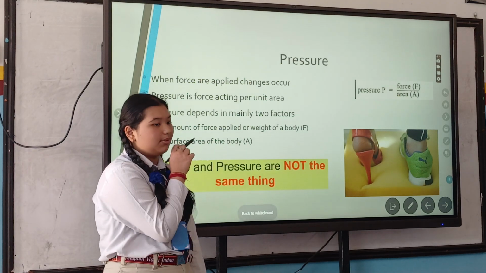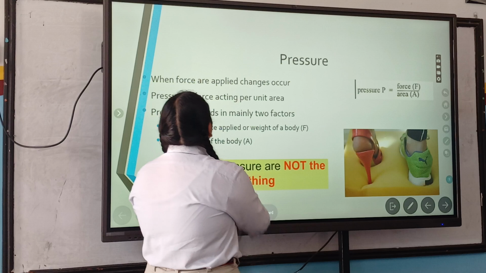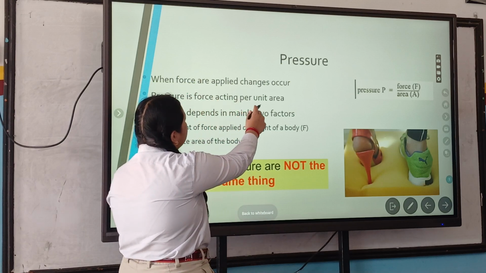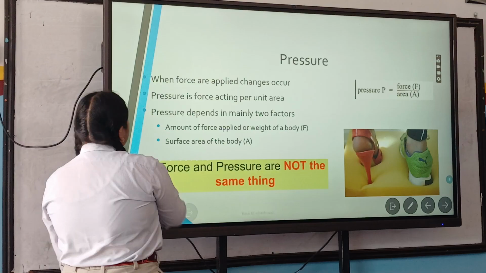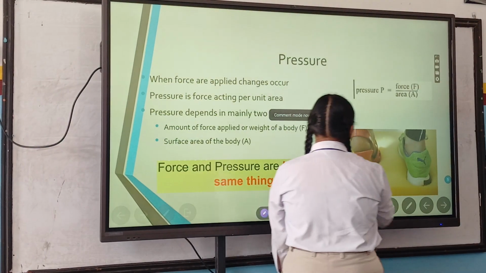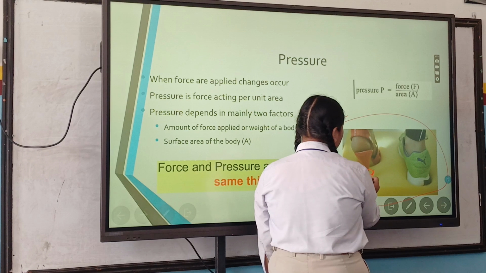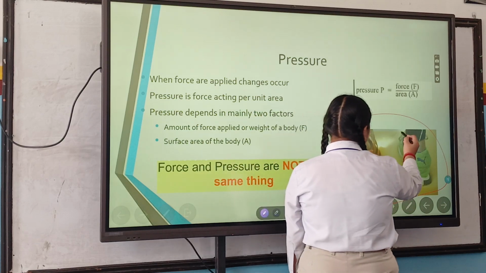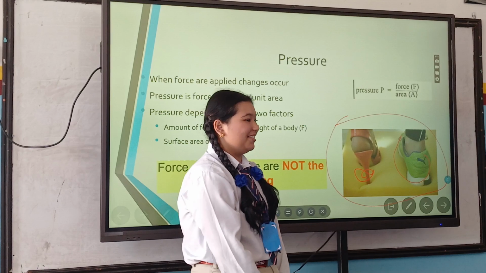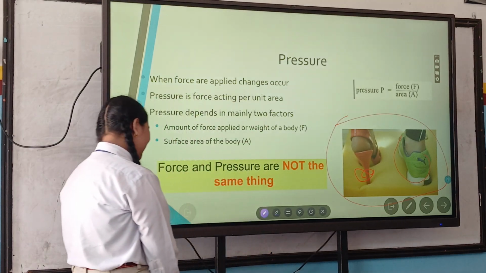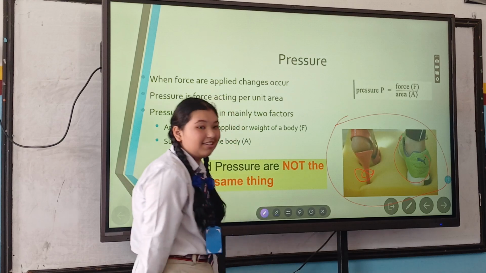So the first topic is pressure. When force is applied, changes occur. Here, as you can see, are two pictures: one of a person with a heel and one of a person with shoes. Which one do you think has more pressure?